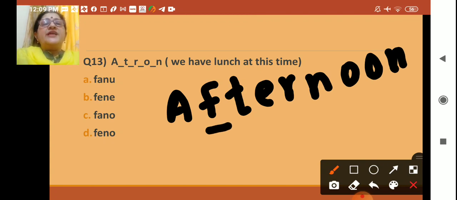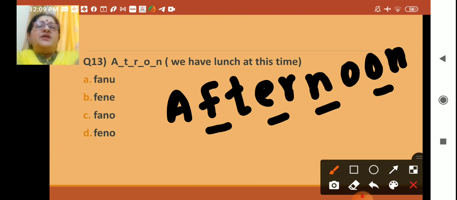So which are given? A is given. F is not there. T is given. E is not there. R is given. N is not there. O is given. One more O is not there. So what are these? FENO. F-E-N-O. Where is F-E-N-O? Here, the option D is F-E-N-O. Afternoon. Afternoon spelling is like this.